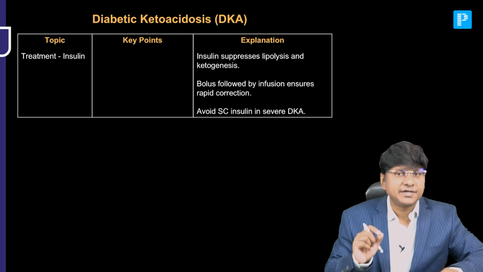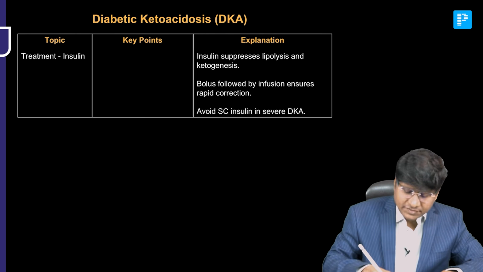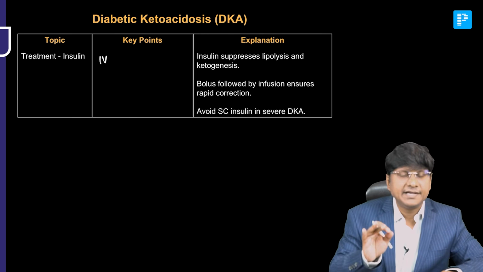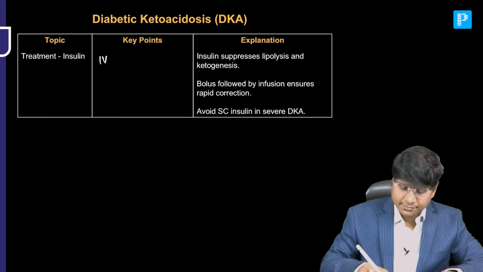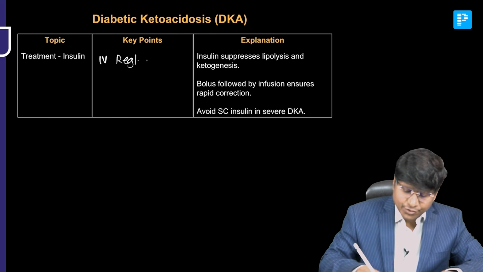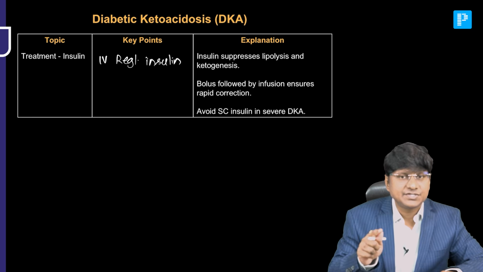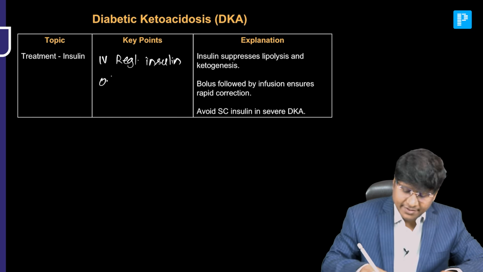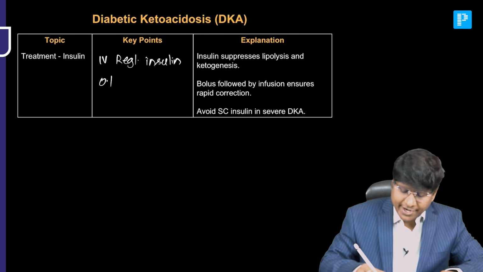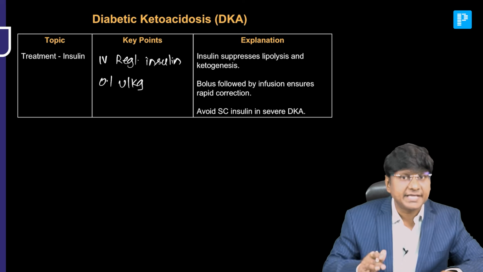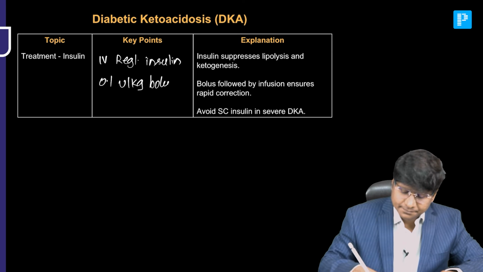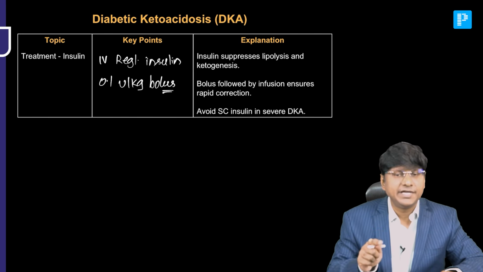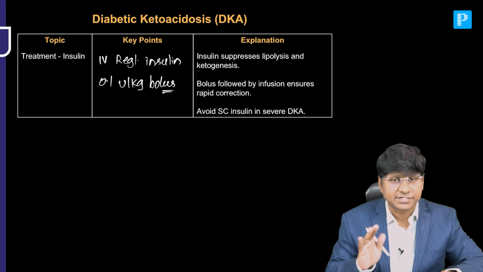And whenever you are treating with insulin, you need to give intravenous regular insulin. This intravenous regular insulin should be given at a dosage of 0.1 unit per kg bolus first.